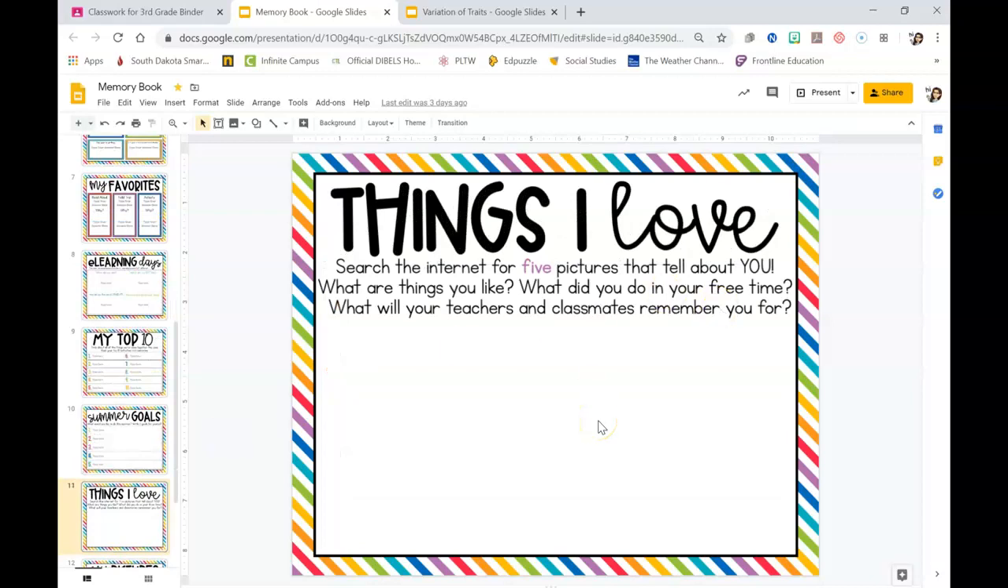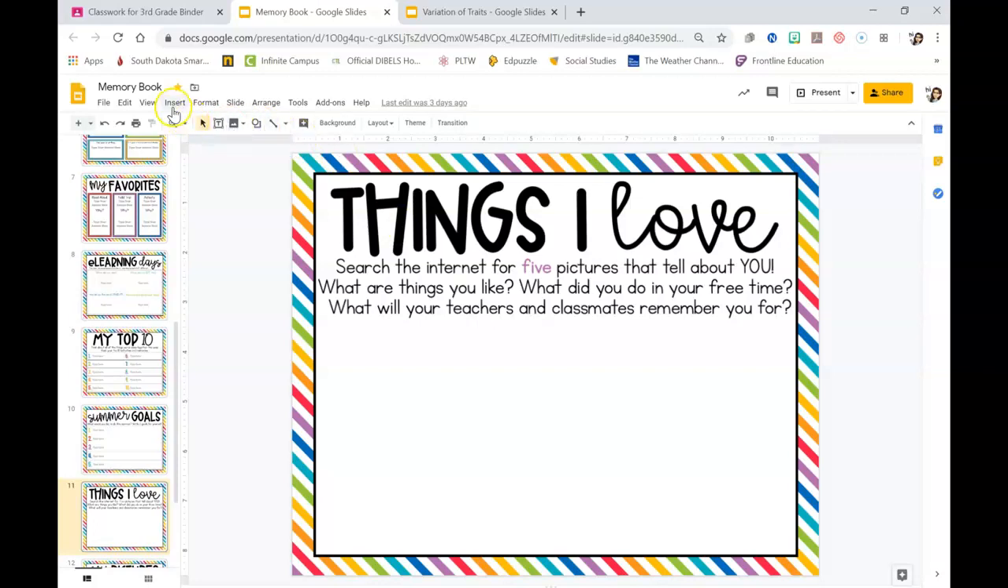And things I love. Okay, you're going to insert pictures from the internet about things that you love right now. So then when you're looking back on this, when you're older, you can remind yourself, oh, when I was in 3rd grade, I really loved Pokemon, or I really loved Hearts, or I really loved this TV show. Okay, so what are some things you like? What do you like to do in your free time? What do you want to remember kind of 3rd grade by?